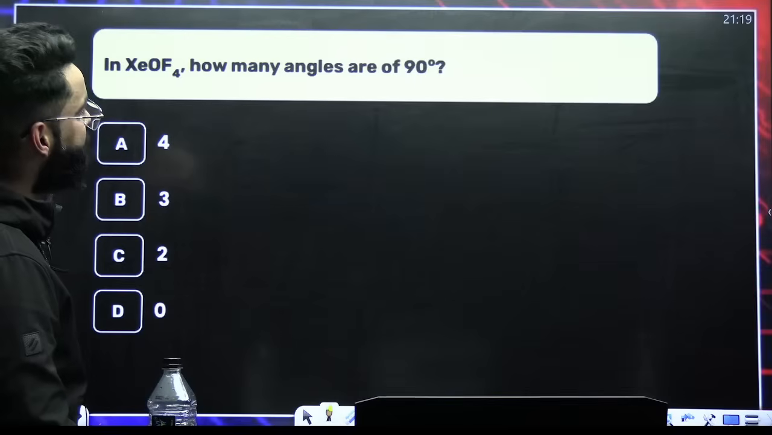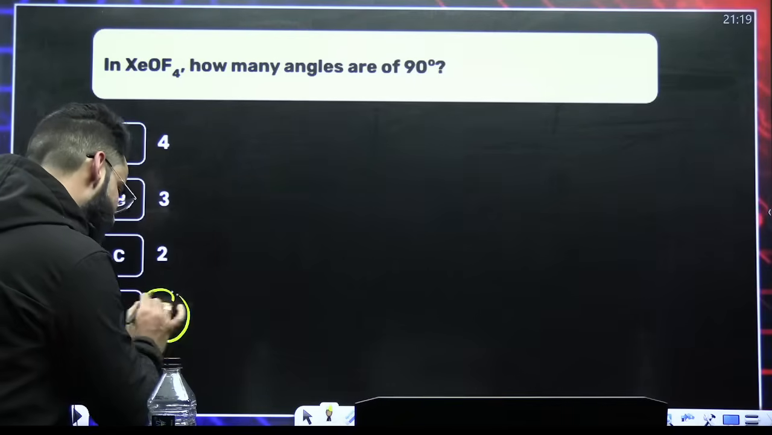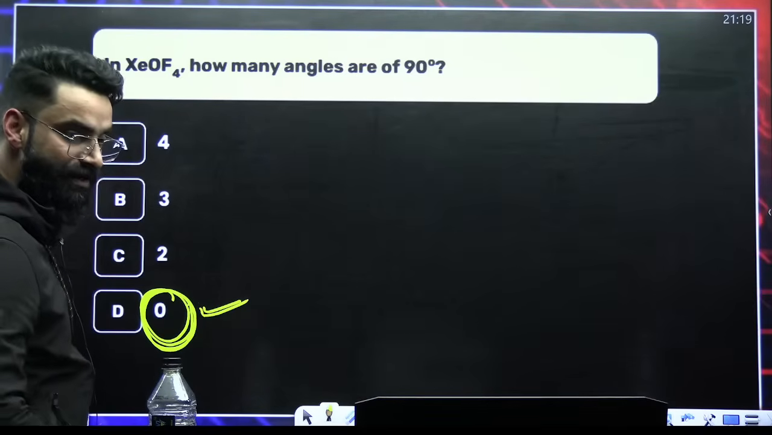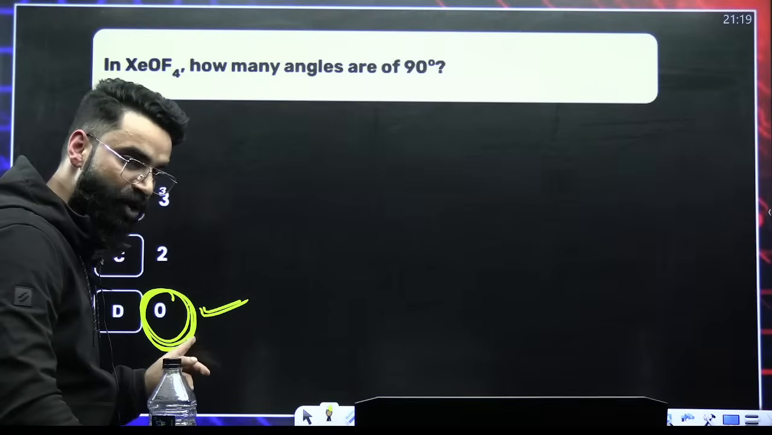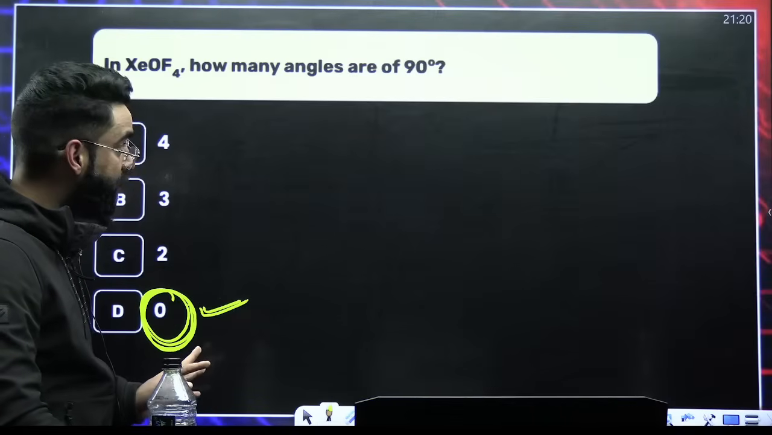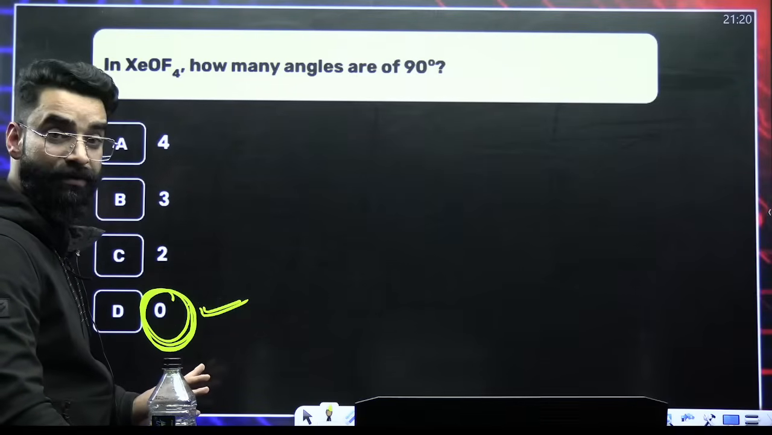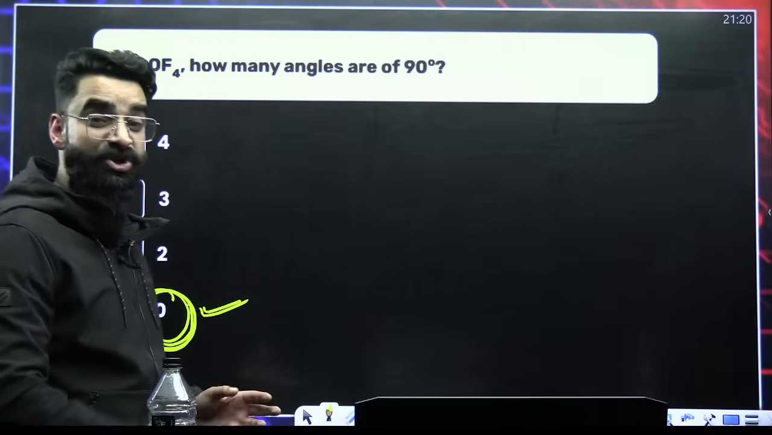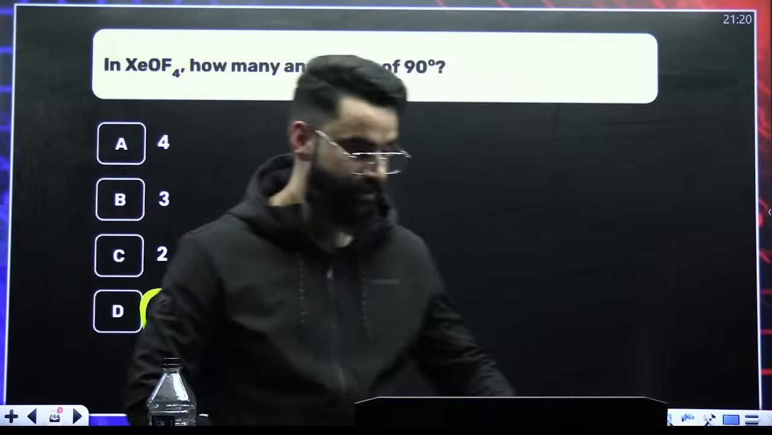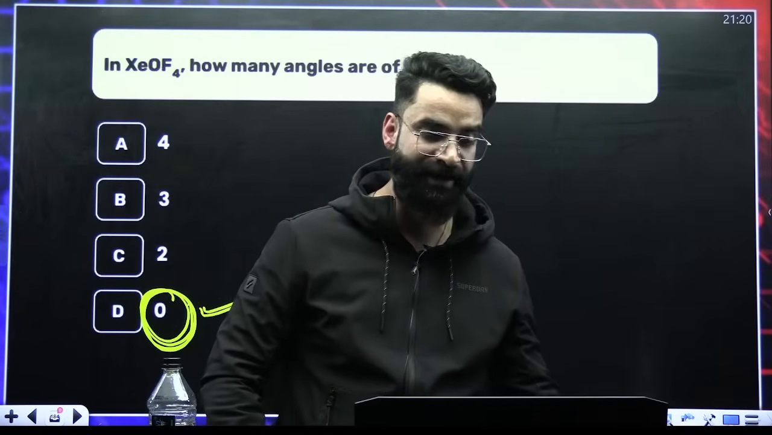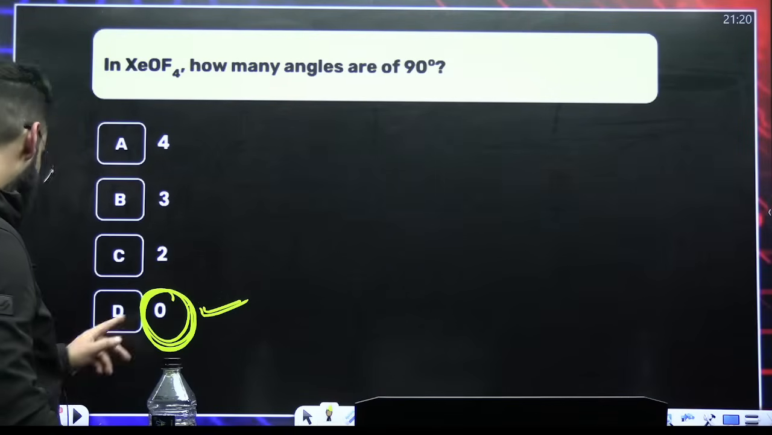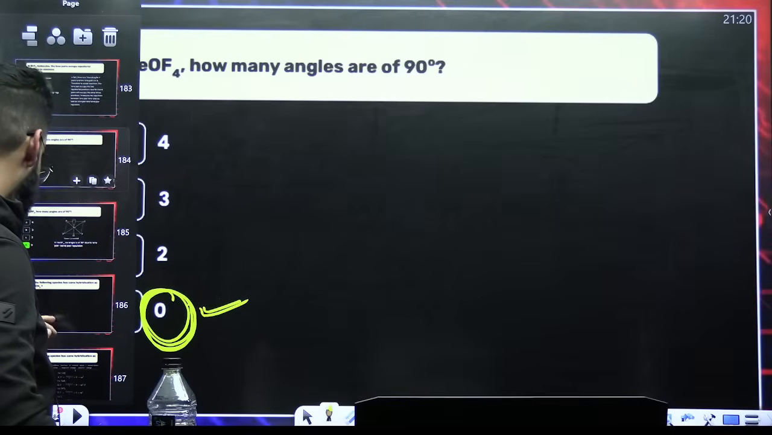XeOF4, how many angles are 90 degree? I'm giving you the answer 0, but you have to tell me its explanation in the chat, in the comment section afterwards. When the video ends, do tell me the explanation of this particular one in the comment section of the video. Okay, this I'm keeping to you. In case of XeOF4, it is AB5L1. It is square pyramidal. But there is no bond angle which is 90 degree. Correct? Do tell me the logic of this question in the comment section.